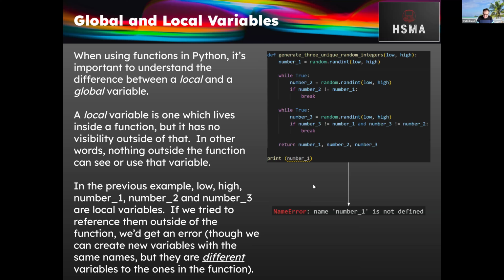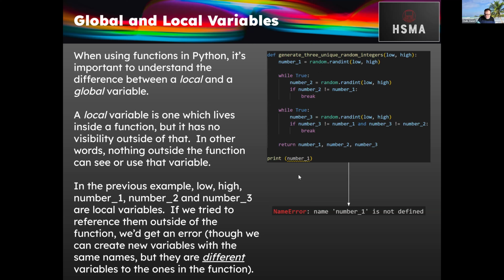Now, it's important to say at this stage, because this can trip people up a little bit as well. When you write functions in Python, it's really important you understand the difference between what is termed a local variable and a global variable. A local variable is one which lives inside a function, but it is not visible outside of that function. So any variables that we create within a function cannot be seen outside of that function.